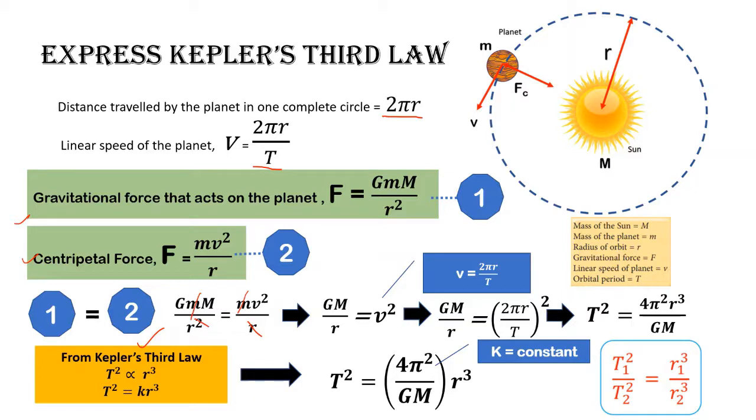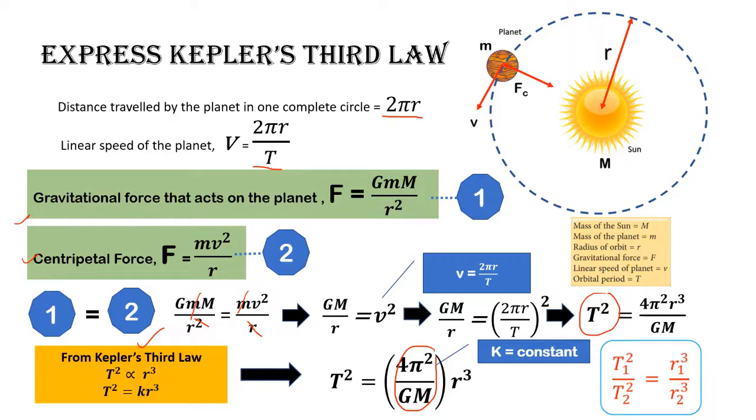Substitute v with the linear speed of the planet. Rearrange the formula to get T squared. From Kepler's third law, T squared is directly proportional to r cubed. Hence the value of 4π² over GM is a constant. The ratio of the square of the periods of any two planets revolving around the Sun is equal to the ratio of the cubes of their mean distances from the Sun.